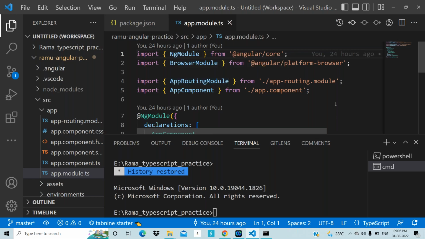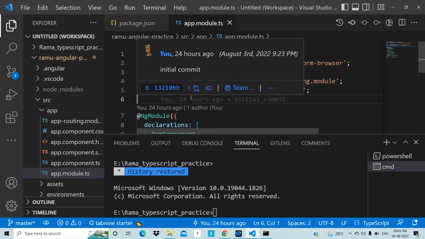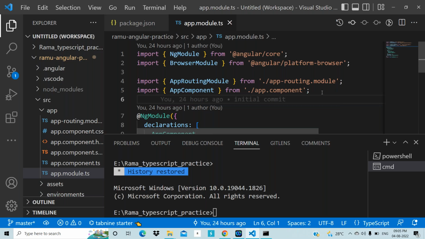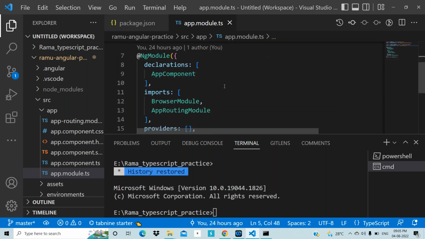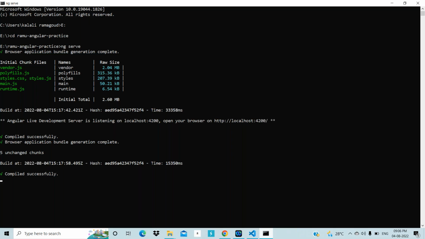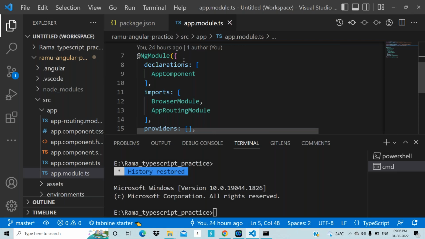Like that, each and everything related to the Angular application, we should call into the app module.ts directly or indirectly. Understanding my point? Why do we need to call here? Because whenever you type ng serve in the command prompt, the NgModule from all the modules will be called automatically.